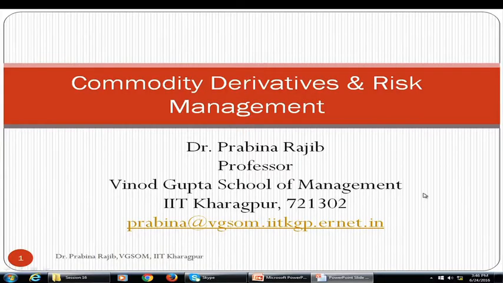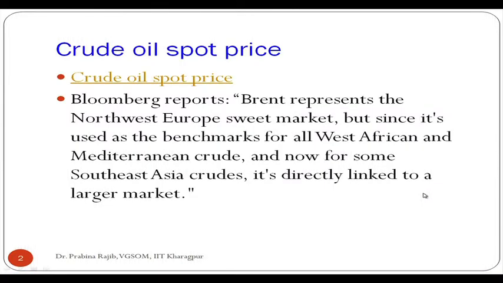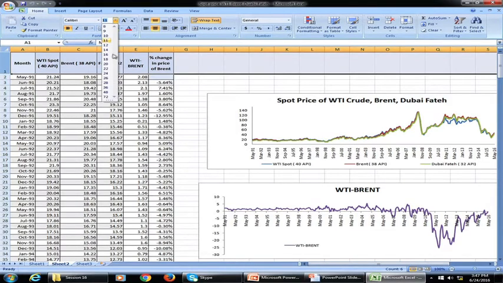But before that, let's analyze how crude prices have moved in the last 10-12 years. Okay, now to start with, I'll just take you through this particular Excel file. If you see, the column 1, let me make it a little bigger.